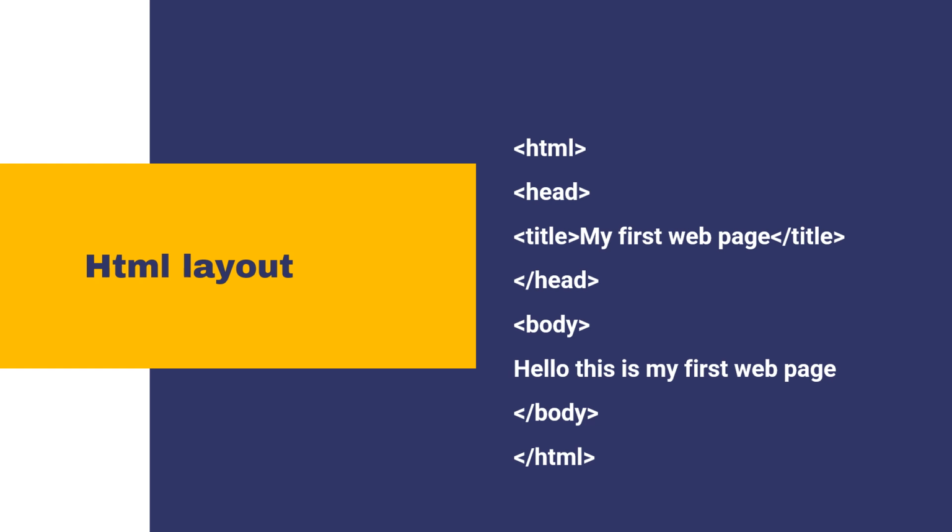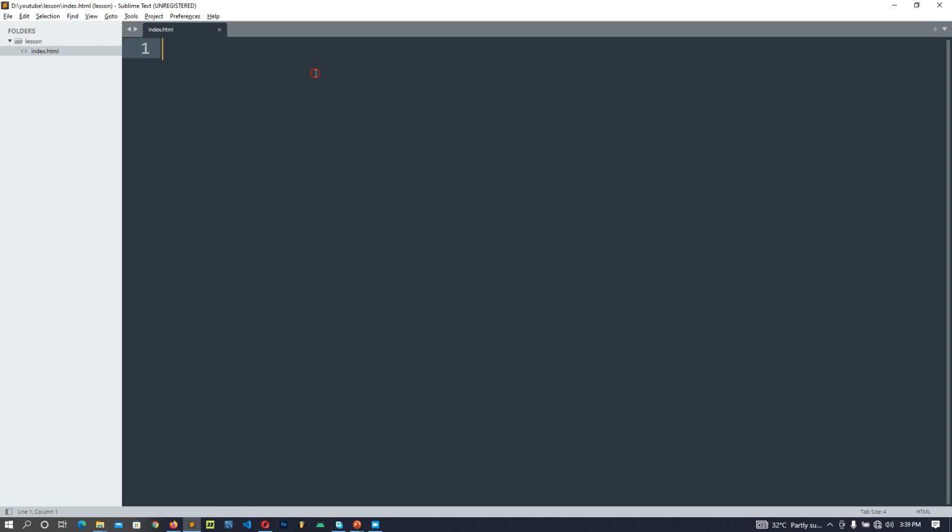Like I said earlier on, in this course I'll be using Sublime Text. If you don't have Sublime Text, just go to your browser, click on download Sublime Text, then install. Then you should have something like this. When you want to build a website, I always tell you to try and have a directory where you keep all your web pages, so that you can have access to them and link them together easily. Don't worry, we'll get there. I'll show you how to link them together.